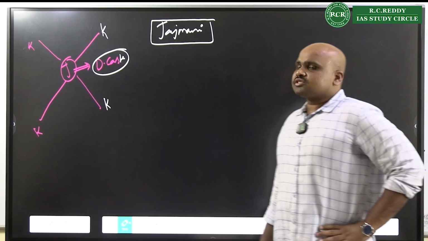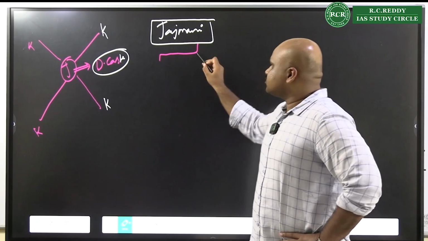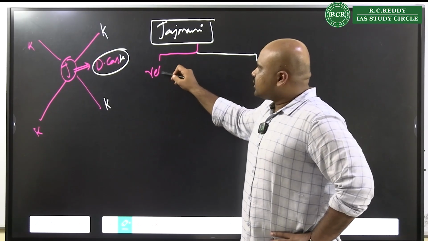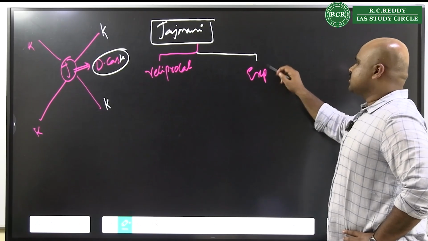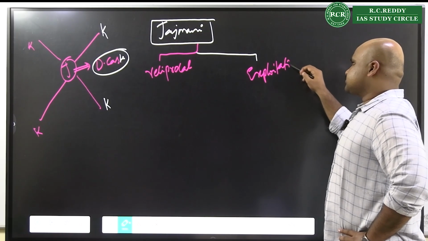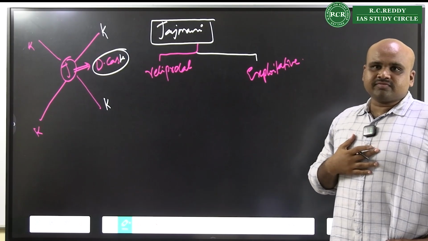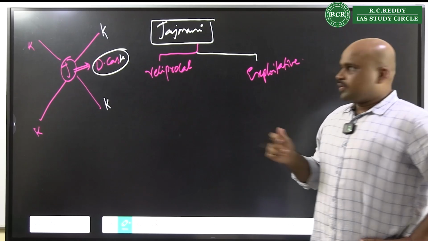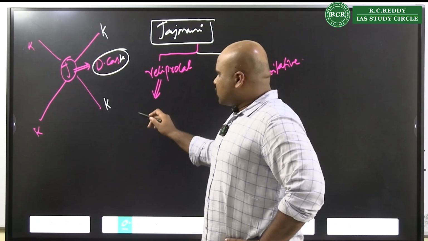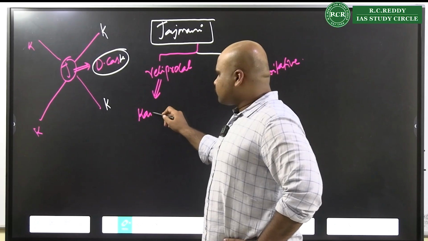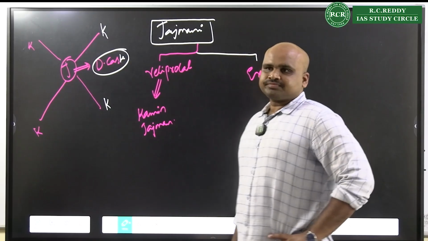Now apart from this, when you look at the Jajmani system, most of the people perceived it to be reciprocal in nature, but some people perceived it to be exploitative in nature. In the reciprocal view, it was meeting the needs of the Kamins as well as the needs of the Jajmans.